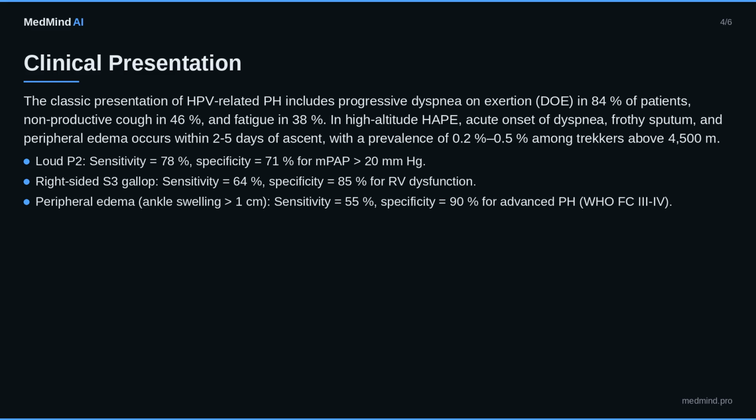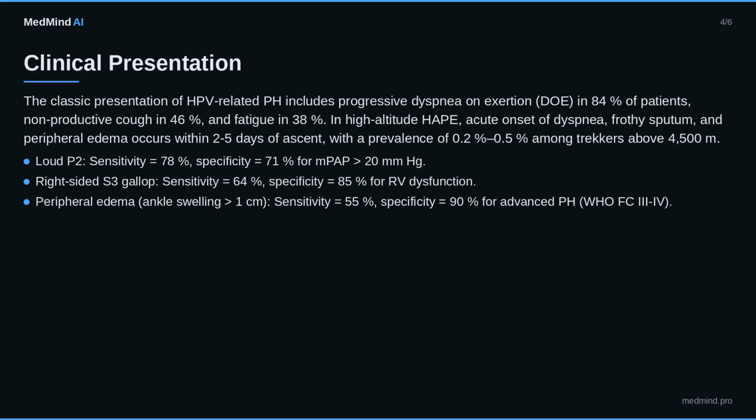Clinical presentation. The classic presentation of HPV-related PH includes progressive dyspnea on exertion, DOE, in 84% of patients, non-productive cough in 46%, and fatigue in 38%. In high-altitude HAPE, acute onset of dyspnea, frothy sputum, and peripheral edema occurs within 2-5 days of ascent, with a prevalence of 0.2%, 0.5% among trekkers above 4,500 m.